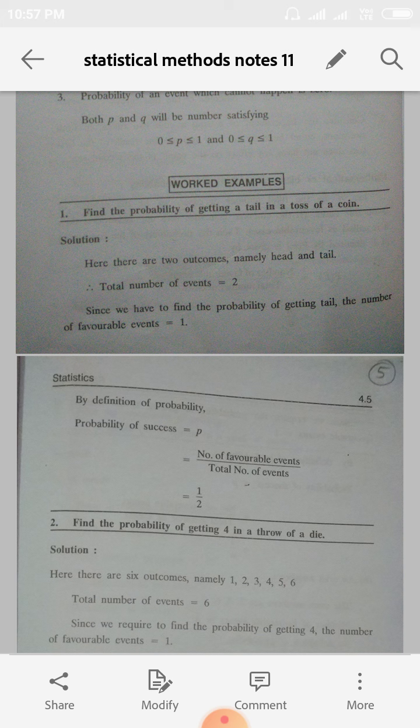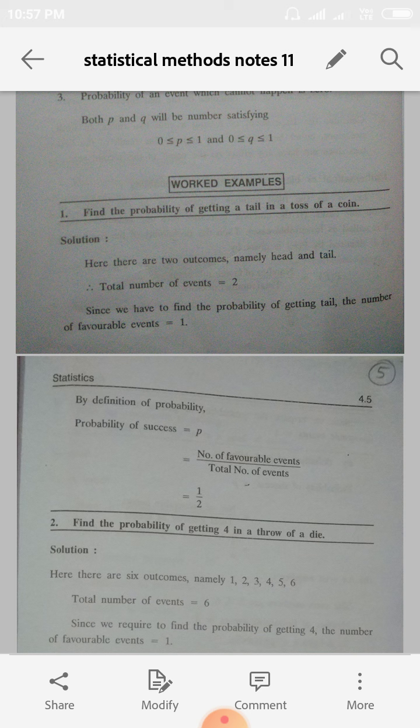Suppose when we toss a coin, what is the outcome? Head or tail. So, what is the total outcome? Total sample space is 2. When we toss a coin, we get only 2 sample points, that is head or tail. So, total sample space n is equal to 2. But in this probability, what are our favorable cases?